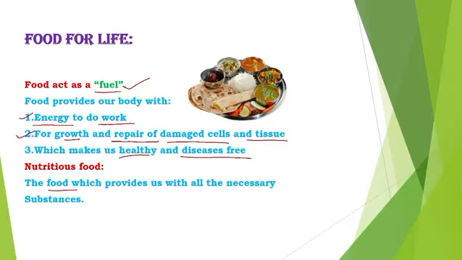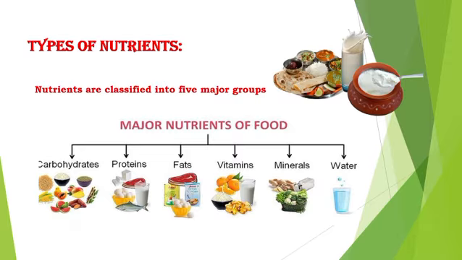Now come to nutritious food. What do you mean by nutritious food? The food which provides us all the necessary substances. What are those necessary substances? Like carbo... Before learning the types of nutrients, we must know the categories of food. First is healthy food and second is unhealthy food.